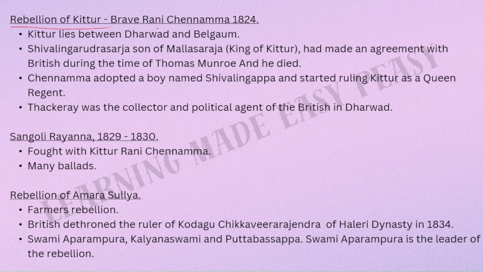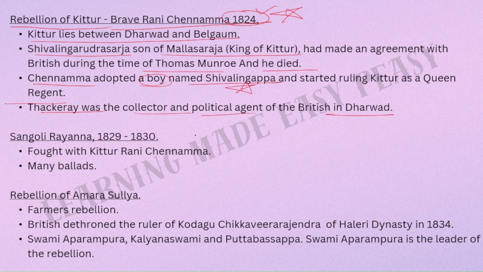So, rebellion of Kittur, brave Kittur Rani Channamma, 1824. Please remember the year is important. Kittur lies between Dharwad and Belgaum. Shivalinga Rudra Sarja, who was he? He was the son of Malla Sarja, king of Kittur, had made an agreement with the British during the time of Thomas Munro, and after making the agreement, he just died. Channamma, after his death, adopted a boy, a son named Shivalingappa. The name of the son is important. It was Shivalingappa. She started ruling Kittur as a queen regent. Thackeray was the collector and political agent of the British in Dharwad.